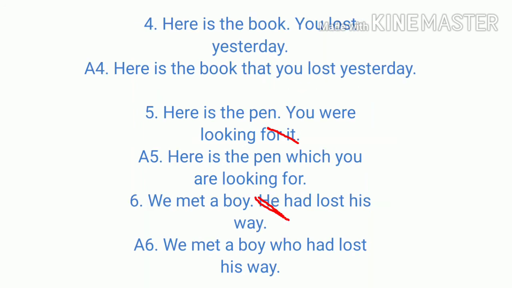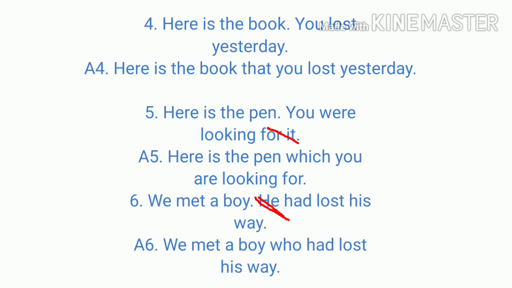Your fourth sentence, here is the book you lost yesterday. So book is a thing, we join it with that. Here is the book that you lost yesterday. Fifth one, here is the pen you are looking for it. Now it is repeated for the pen. So when we join, we will not write it. And again, pen is a non-living thing. You can say that you are looking for or which you were looking for. So we have joined it with here is the pen which you are looking for.